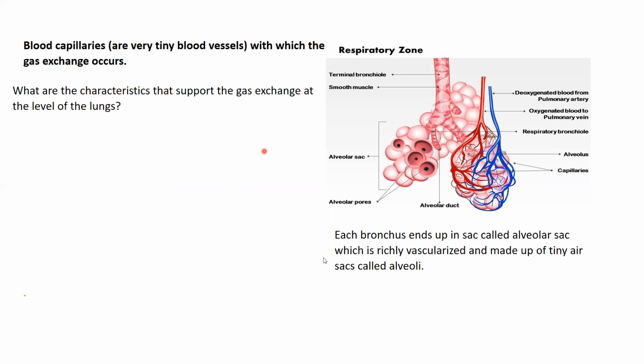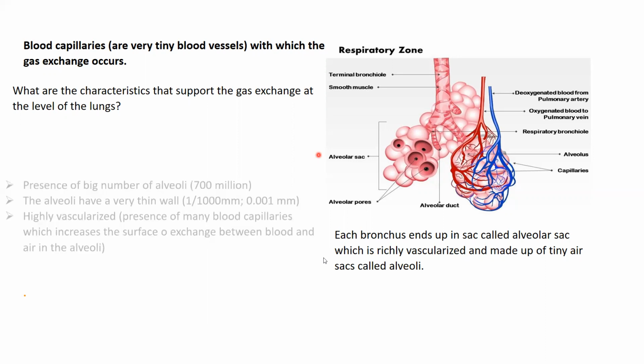Now, how can the exchange of gas occur? Due to the presence of these many blood capillaries, which are very thin, tiny blood vessels, okay? And with them the gaseous exchange will occur, okay? Now, what are the characteristics that support the gas exchange at the level of the lungs?